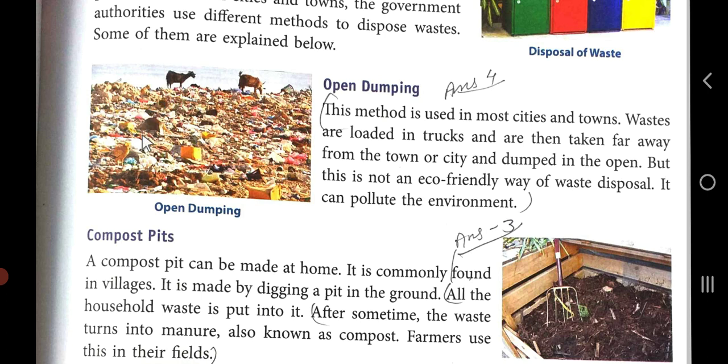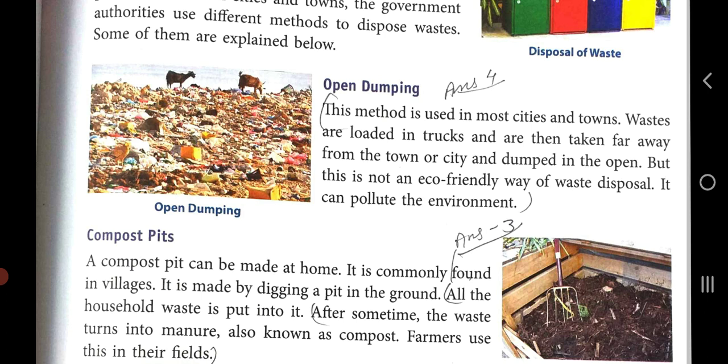As you can see here in the picture, this is the waste, and many of us are living just near it. You can see the big green boxes kept nearby some houses, in which people go and throw the waste. But if that is not cleaned, a foul or bad smell definitely comes from that garbage, because it is very harmful for the environment. It pollutes the environment.